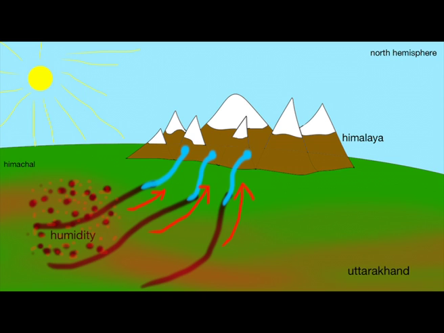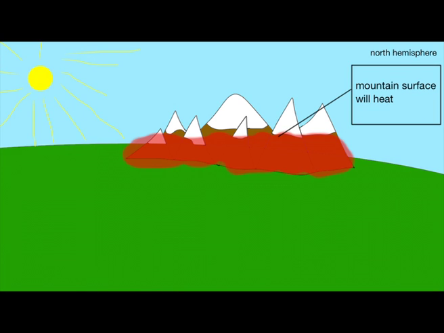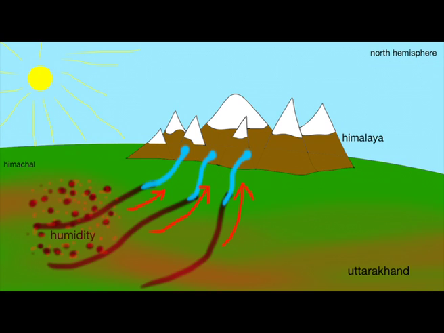During the summer season, the Indian side of the Himalayan mountains becomes the windward side. So when warm air carrying moisture moves towards the hilly terrain, and by the way, even the mountain surface will heat up during the summer season. However, the mountain will also lose heat faster than the valley floor, and that's what makes the mountains cool. Now the warm air of the valley rises and moves towards the Himalayan colder region.